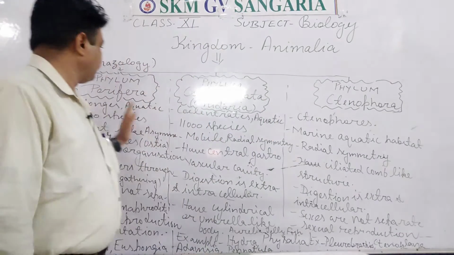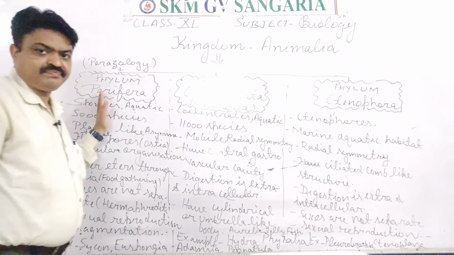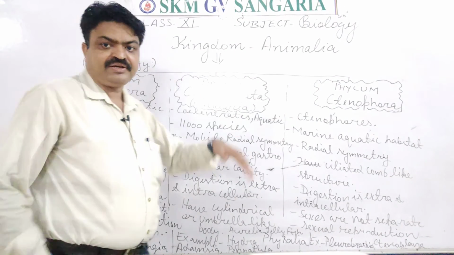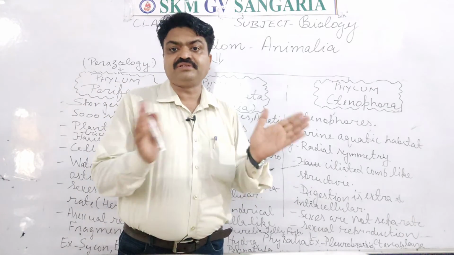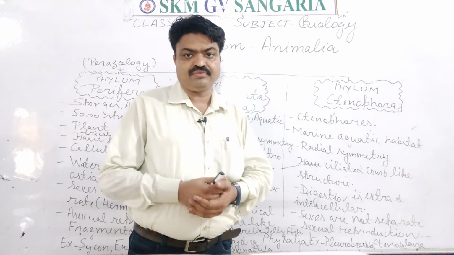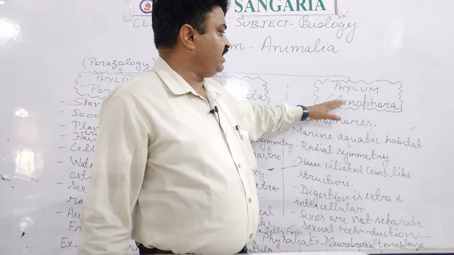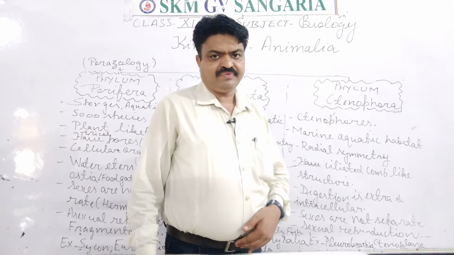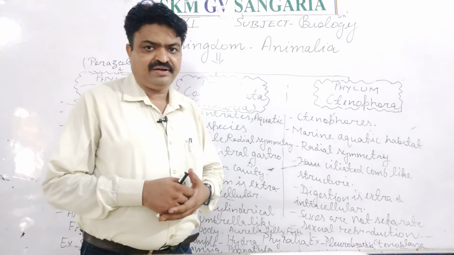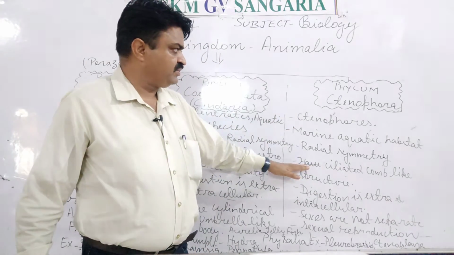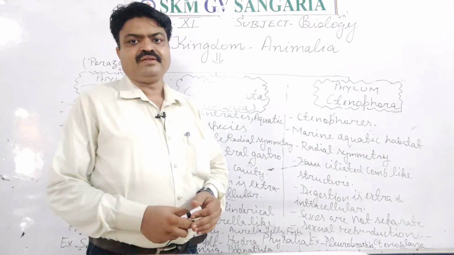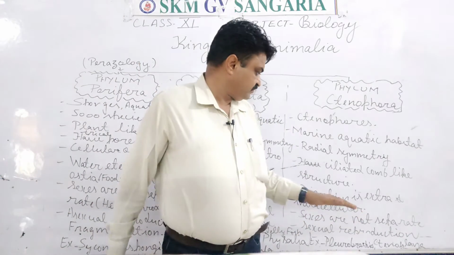But this group, Porifera, they have asymmetry, means their body is not symmetrical. We can't divide it into two equal parts. So which type of symmetry they have? They have radial symmetry. Means we can divide the body of this living organism from any plane.